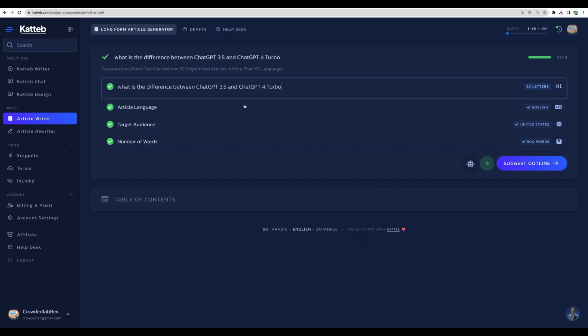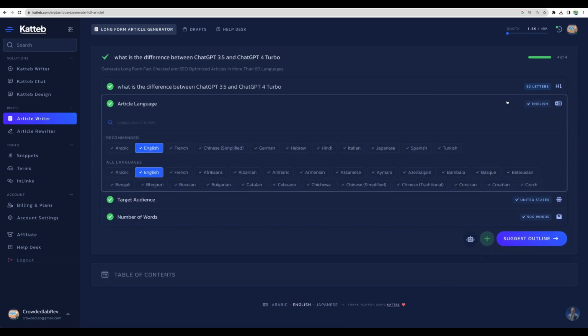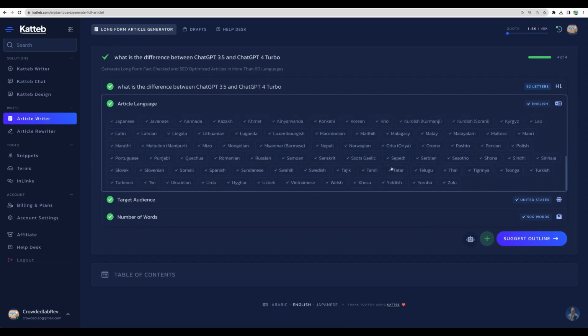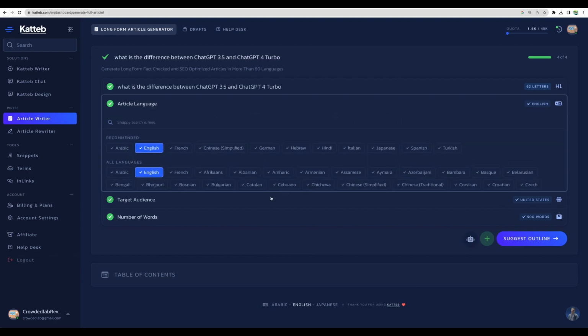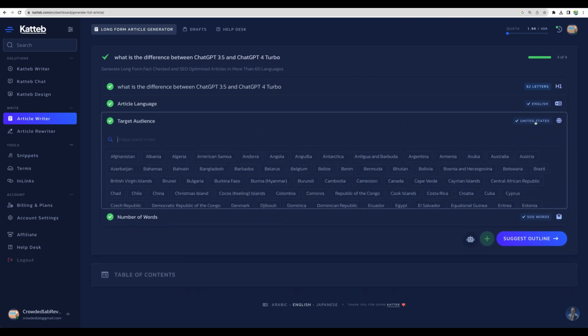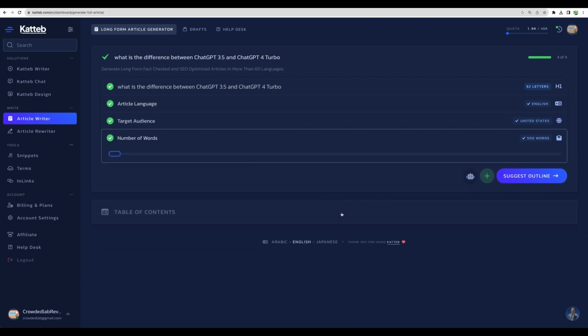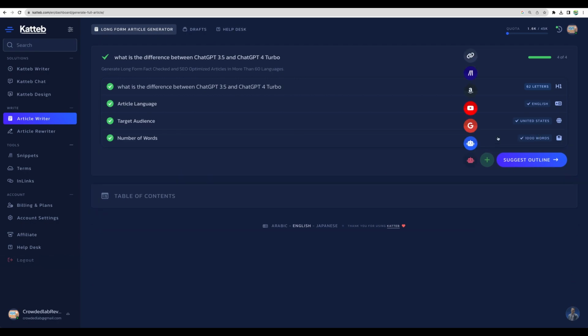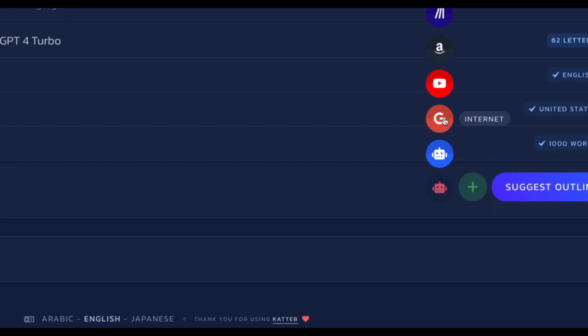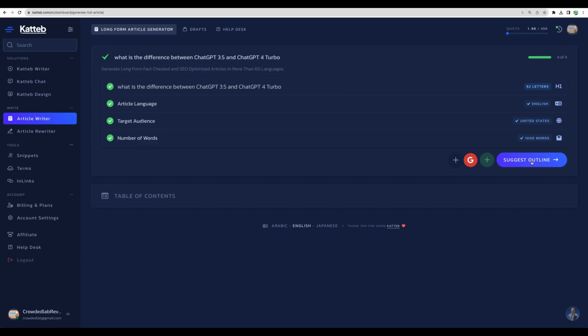All right, so then you choose your language. By default is English, but you can use many more other languages. You can define target audience, United States, it's fine. Number of words, let it be 1000 for this topic. Of course, for this one, let's use internet as a data source, and let's suggest outline.